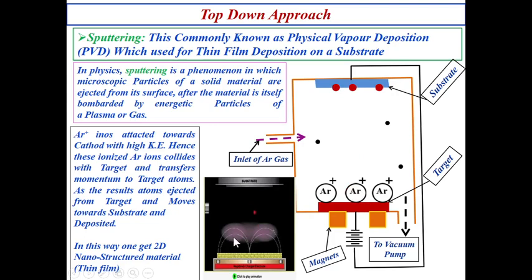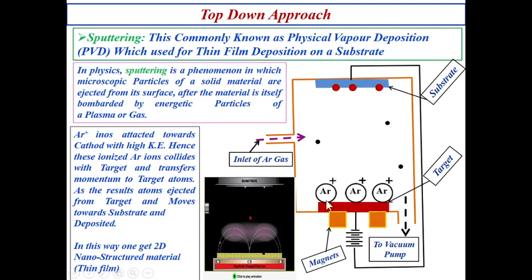Here is the animation you can find. Here small magnets are given, because electrons are charged particles. Whenever electrons are ejected, these electrons can collide with these atoms and form ions.